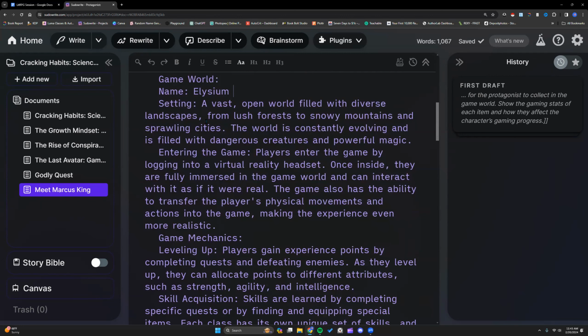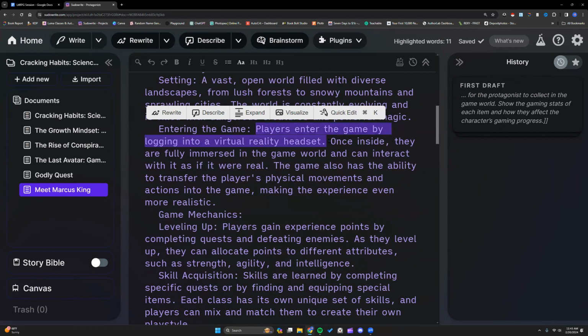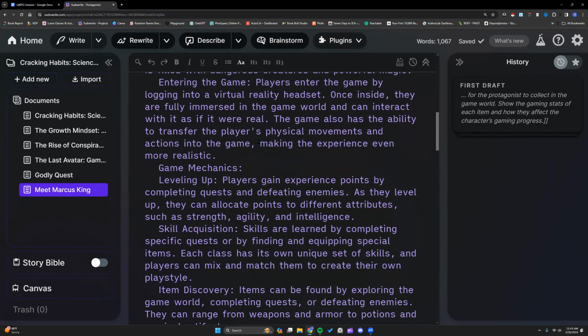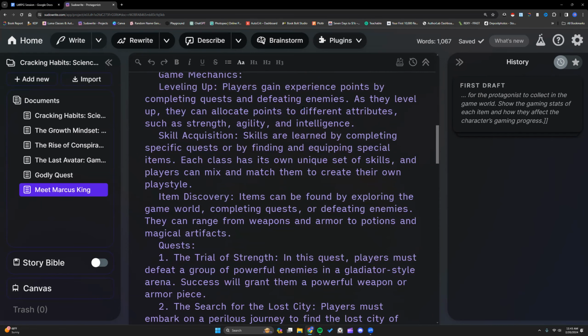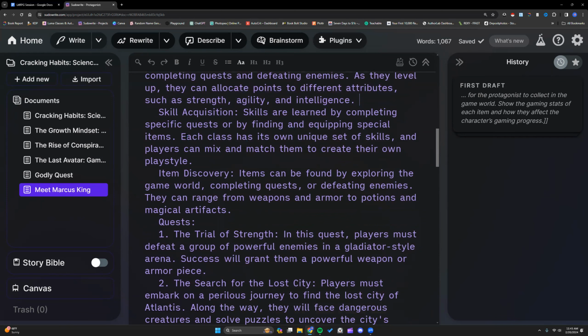Right, so vast open world, diverse landscape. We do have a list. Players enter the game by logging into a virtual reality headset. I'm bored with this. I don't think I want that. So that's one thing I would probably change up. Once inside, let's see, leveling up, they gain experience points by completing quests and defeating enemies. So as they level up, your little talent tree here. Skills learned by completing specific quests or special items.